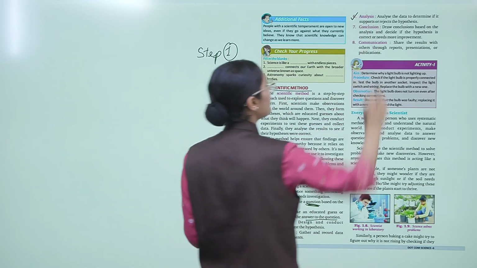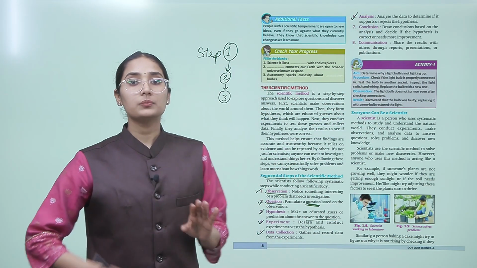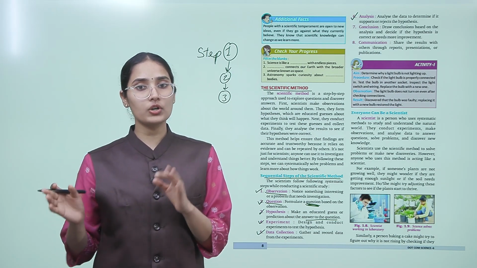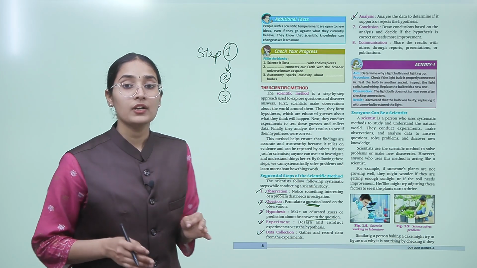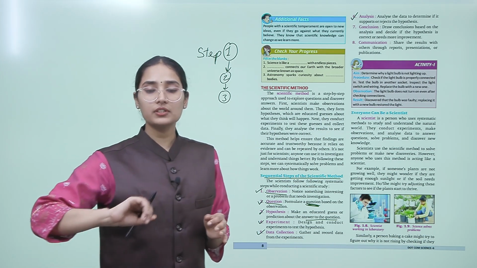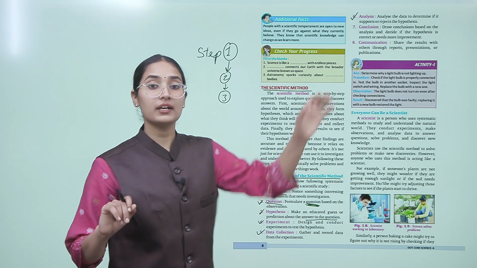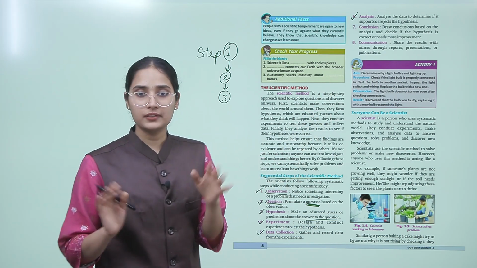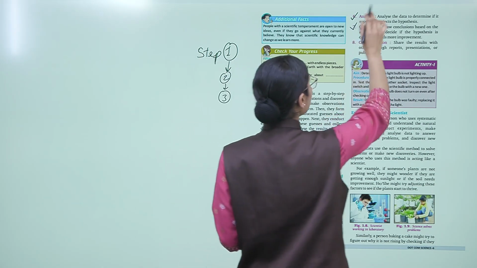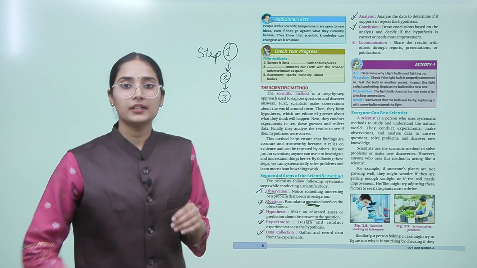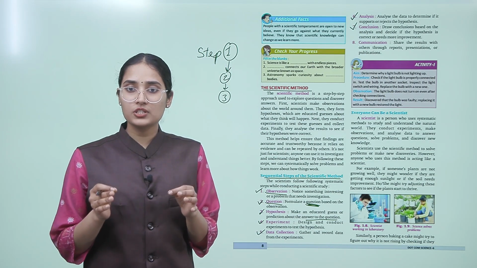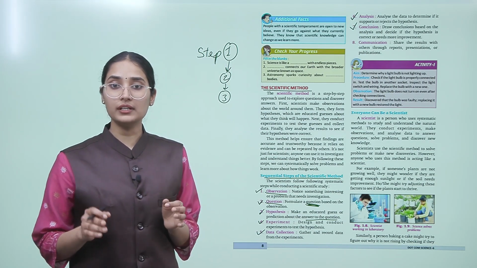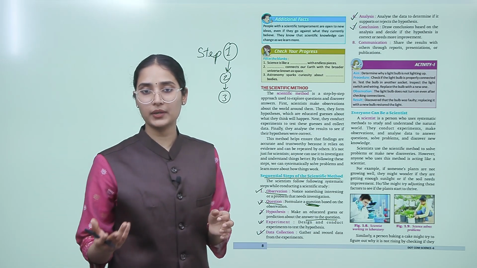Then they will analyze it. Analyze the data to determine if it supports or rejects the hypothesis. So, by the end of the experiment, by the end of the analysis, whether the hypothesis would be rejected or accepted, and it will lead to some conclusion. So, draw conclusions based on the analysis and decide if the hypothesis is correct or needs more improvement.